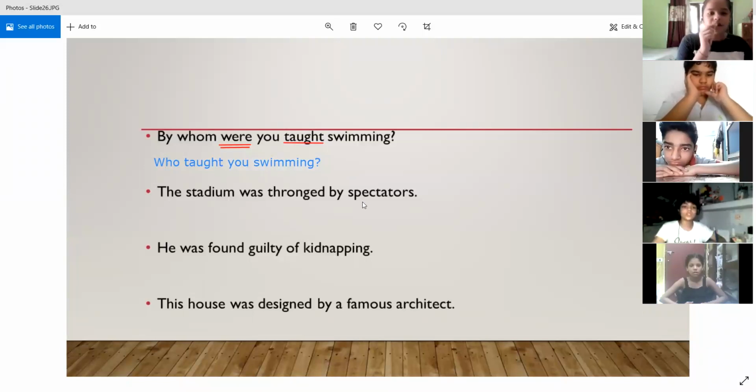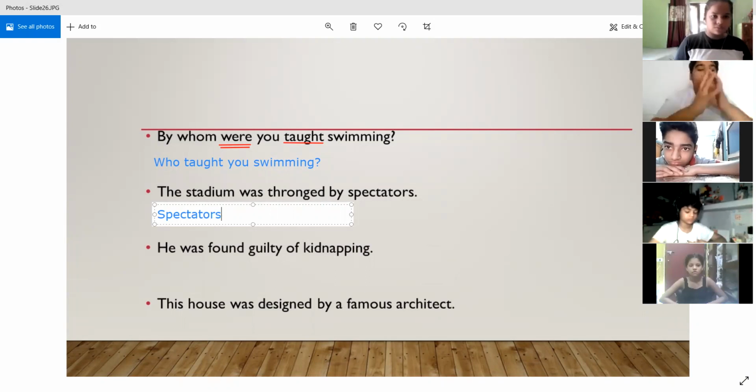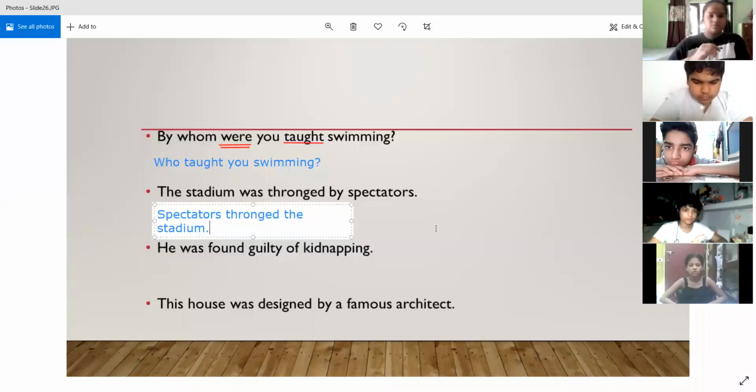Spectators thronged the stadium. Yes, you are saying, right? Yes, it is correct. So first of all, we are making spectators the subject in the active voice because they were present as the object in the passive voice. So "spectators thronged", this sentence is in simple past, right? That is why we are using "thronged", and then we have put the object, right? Because the stadium is present as the subject in the passive voice, so we have reversed their positions.